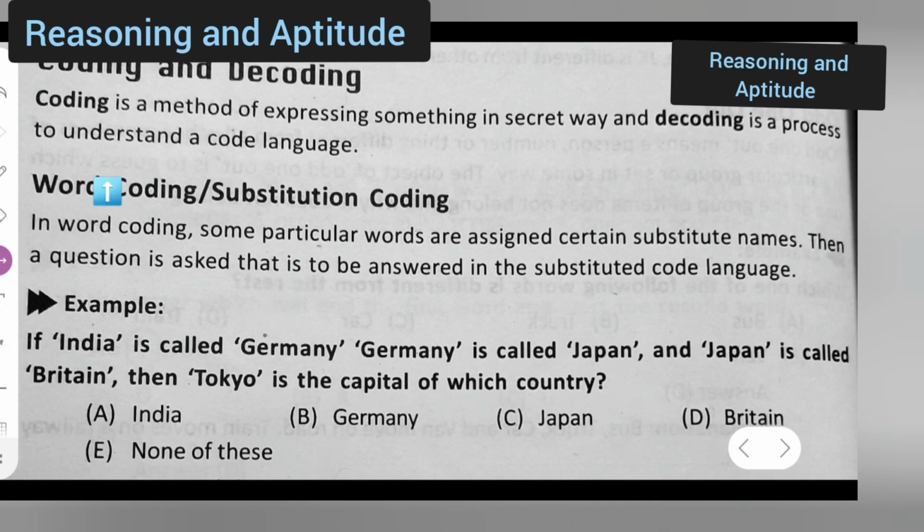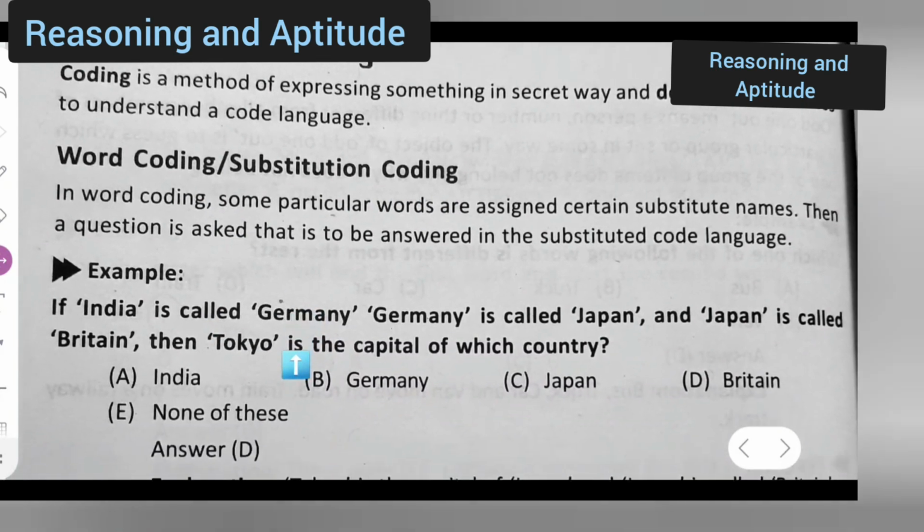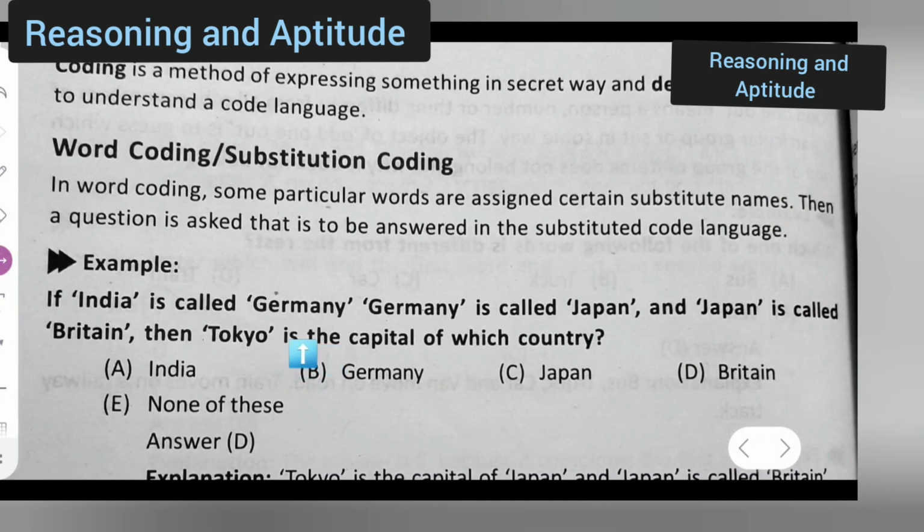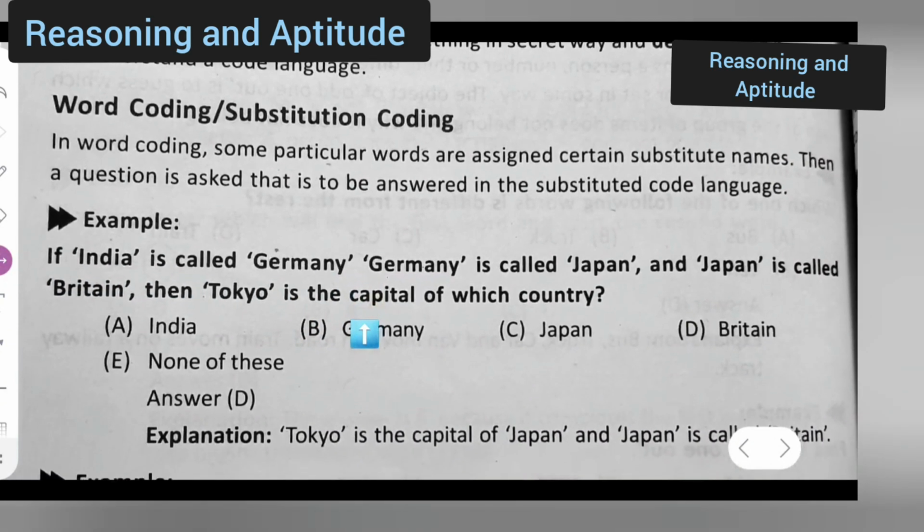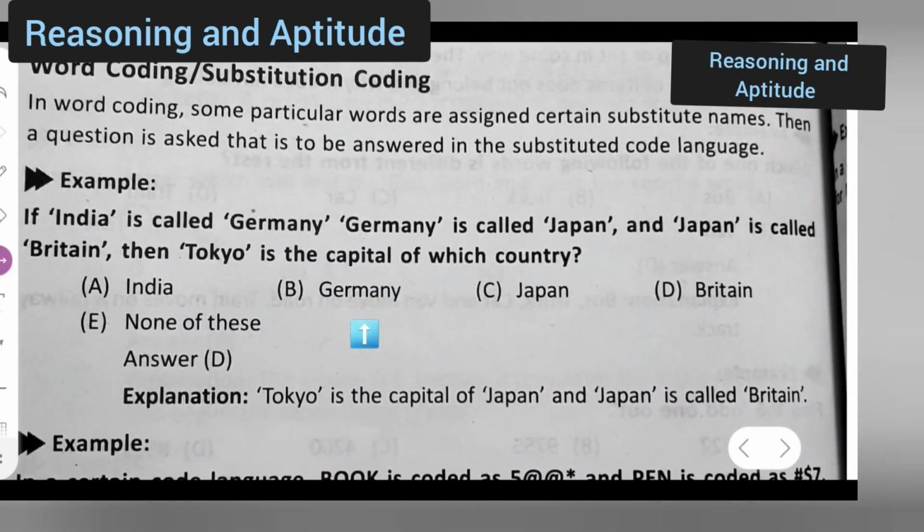We are talking about word coding or substitution coding. Under that I am giving an example. I can take down this. In India, if India is called Germany, Germany is called Japan, and Japan is called Britain, then Tokyo is the capital of which country?